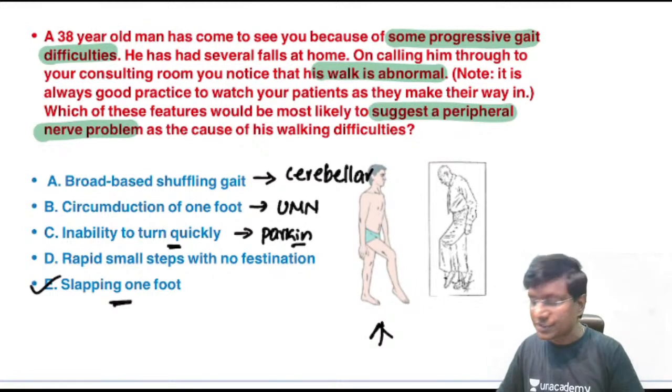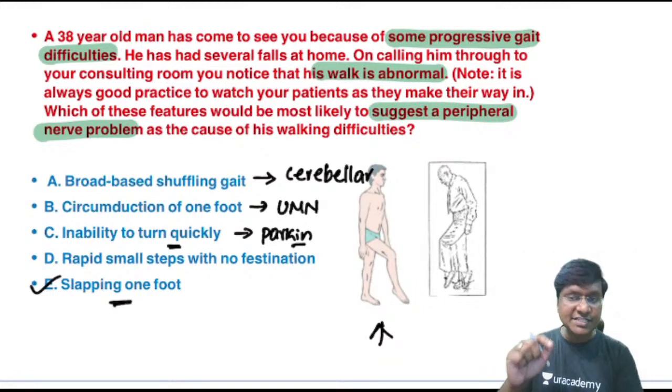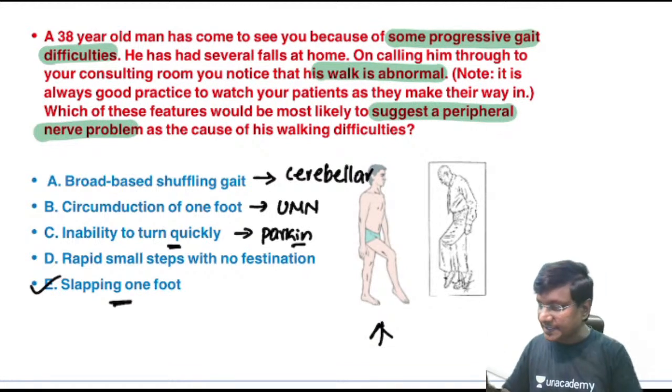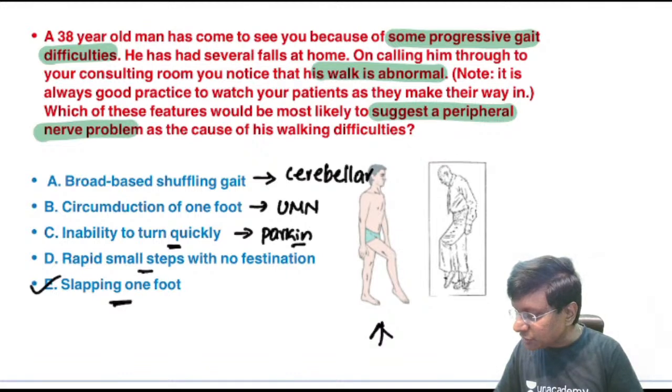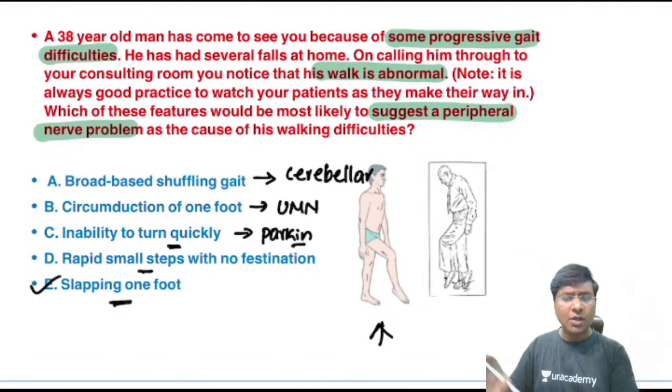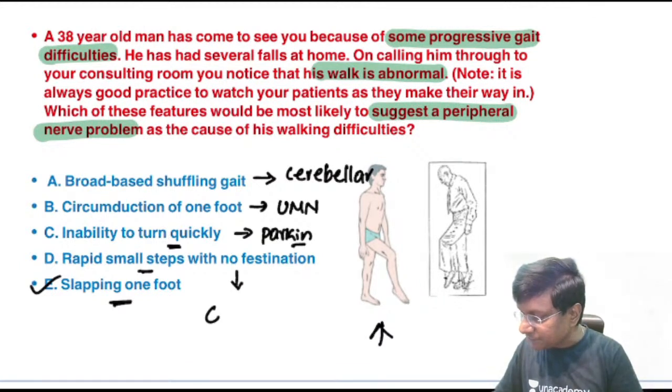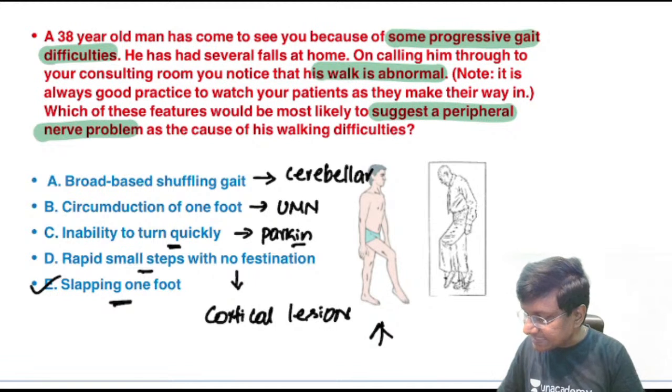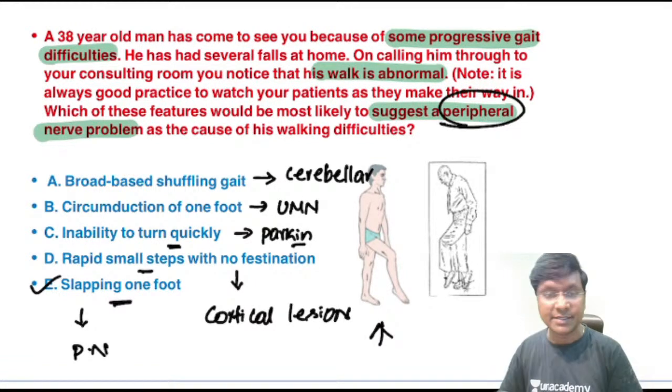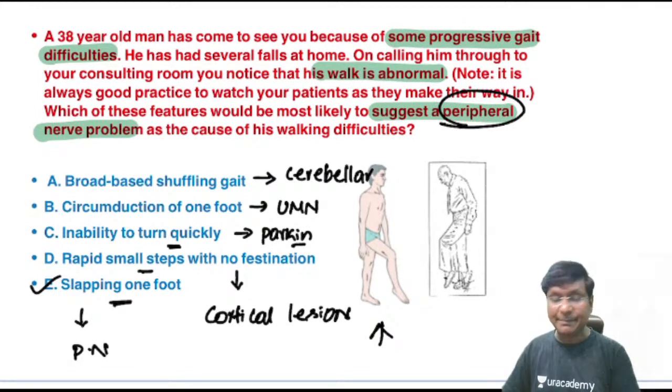In Parkinsonism you get this particular gait, which we characteristically describe as the festinate gait. Rapid small steps with no festination, you come across this in cortical lesions. And slapping one foot, this is what you will see in peripheral neuropathy. So the correct answer here is slapping one foot.